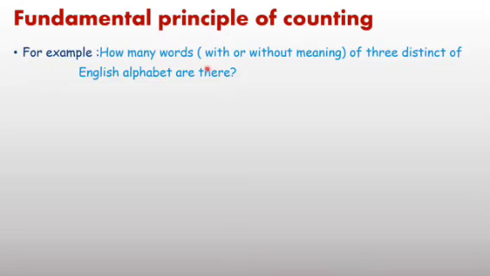One example here. How many words without meaning of 3 distinct letters of the English alphabet are there? Total number of alphabets, I hope all of you know, is equal to 26.